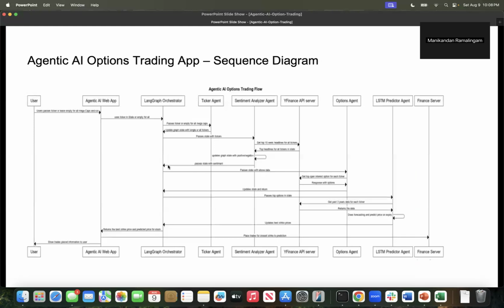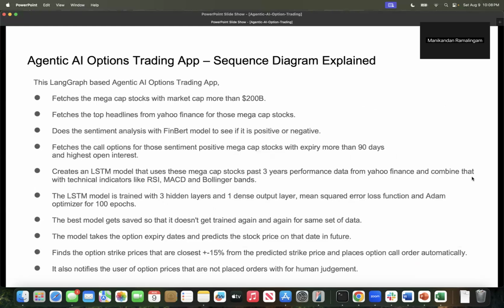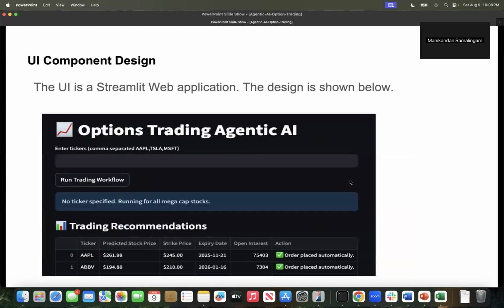And this is the sequence diagram that explains the sequence of steps which I explained before in a nutshell. And regarding UI component design, the UI is a Streamlit web application. Users can pass empty text in the text field and press run prediction, in which case it will check for all mega cap tickers as shown here. And if the users wish to do only a few, they can do so with comma separated tickers.